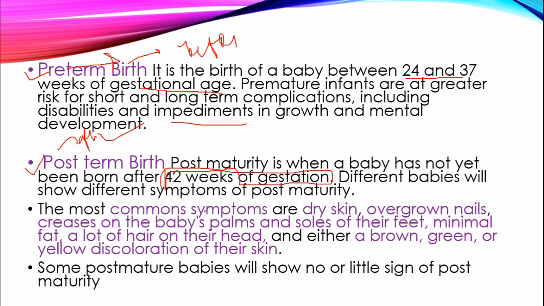Different babies will show different symptoms of post maturity. The most common symptoms are dry skin, overgrown nails, creases on the baby's palms and soles of their feet, minimal fat, a lot of hair on their head, and a brown, green or yellow discoloration of their skin. Some post mature babies will show little or no sign of post maturity. So these are the signs of post maturity in a baby. And in preterm, there can be mental and physical growth retardation.